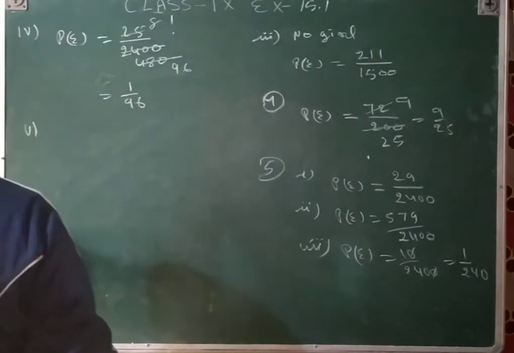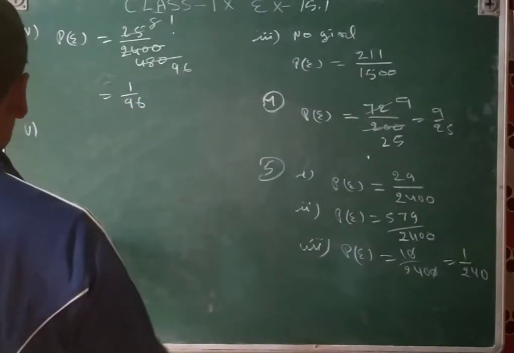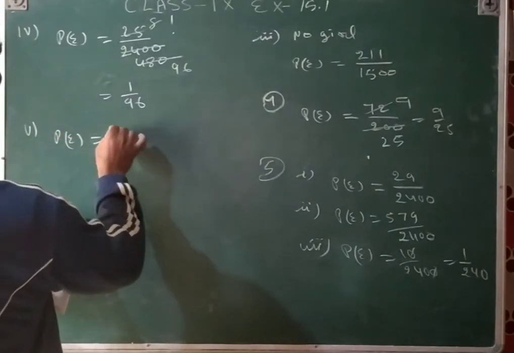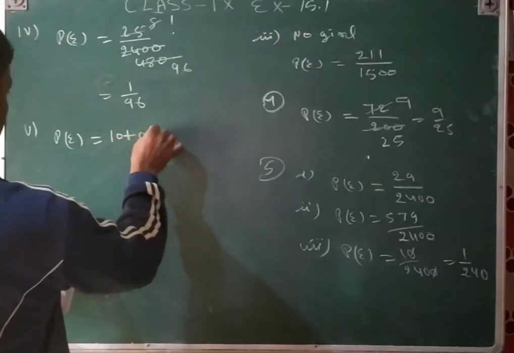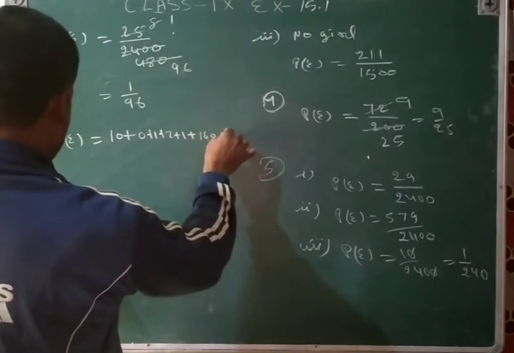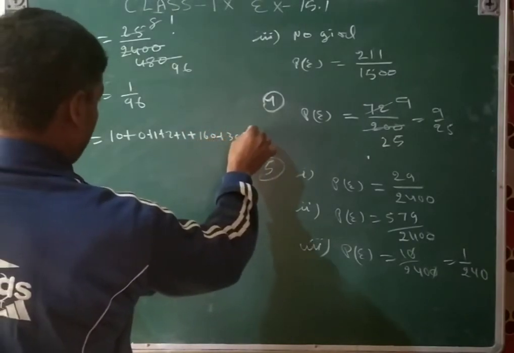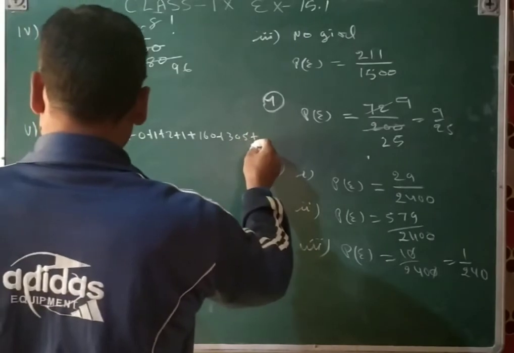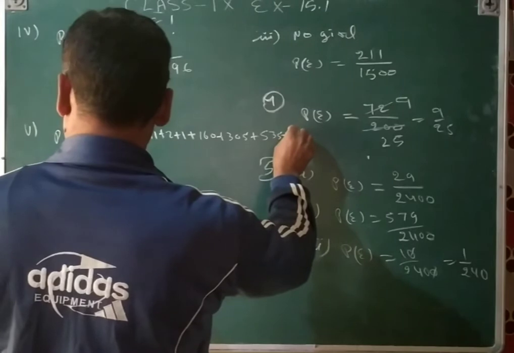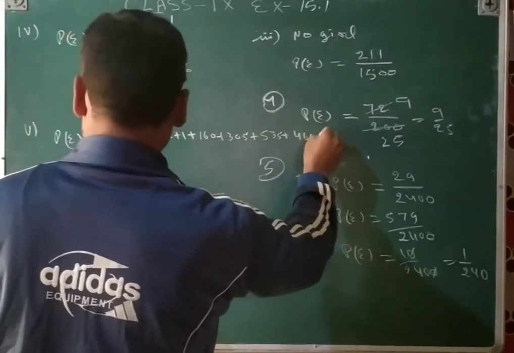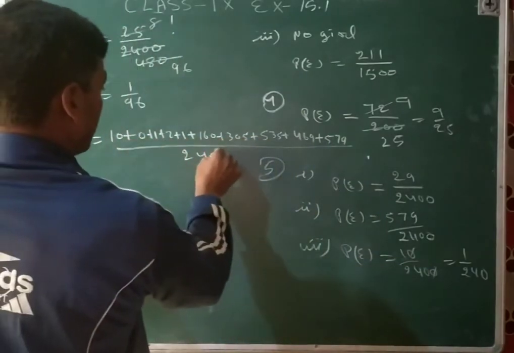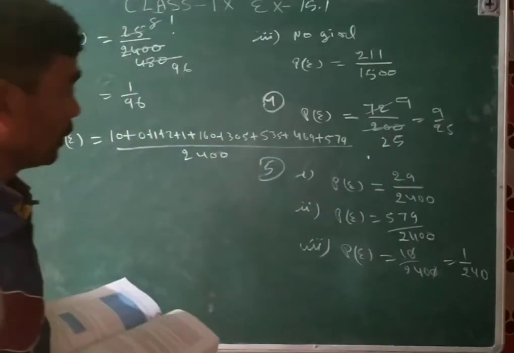And then fifth part, owning not more than 1 vehicle, so that probability will be, you take the whole numbers, that will be 10 plus 0 plus 1 plus 2 plus 1 plus 160 plus 305 plus 535 plus 469 plus 579 upon 2400.